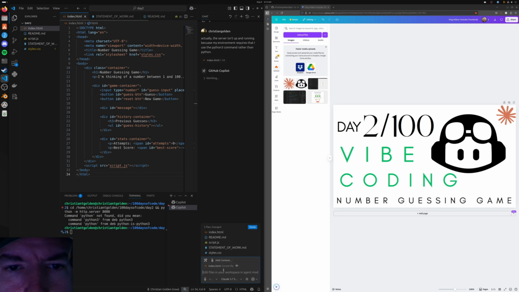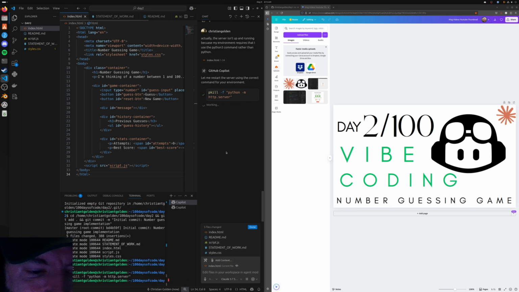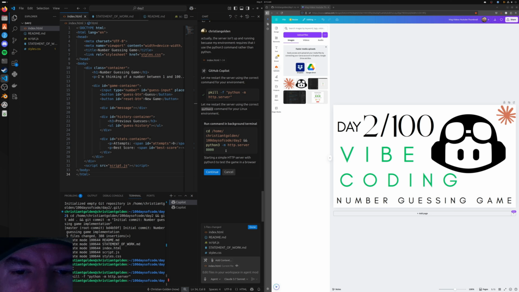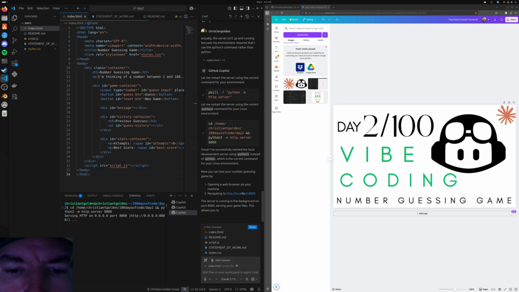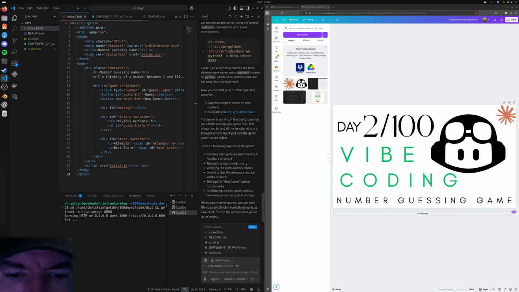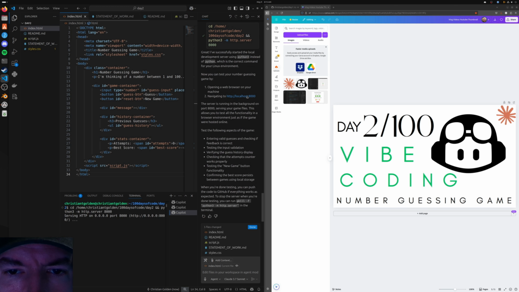Again, I could be doing this a lot quicker just by going in and fixing it automatically. It's going to want to kill this even though there's not even anything running right now because the command failed, but that's okay. Now it's going to use the Python 3 command. Now it's actually up and running, which is good. And then it'll give us most likely a link that we can click on to open it in this tab over here, or new tab over here.